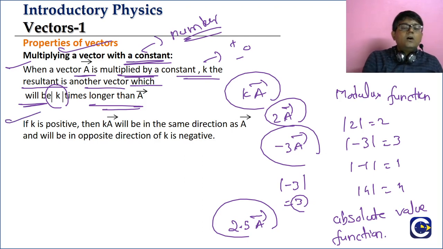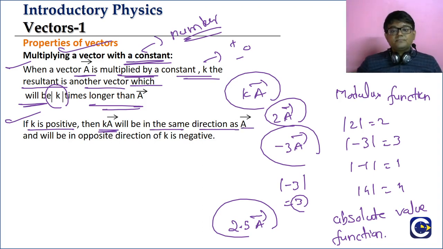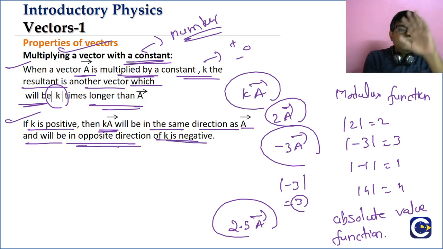Now we look at what is the difference if k is positive and if k is negative. If k is positive, k a bar will be in the same direction as a bar. If k is negative, k a bar will come in the opposite direction.